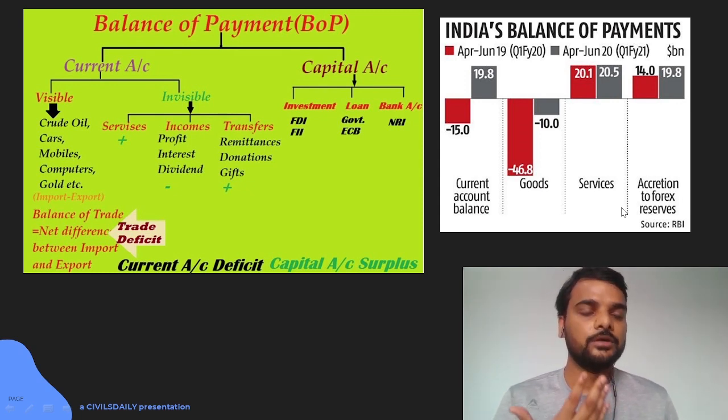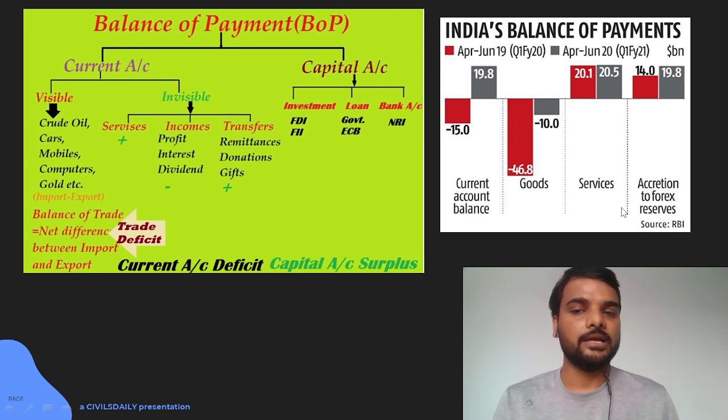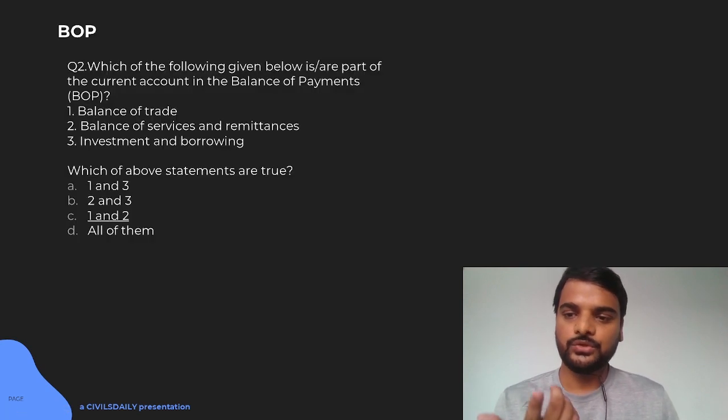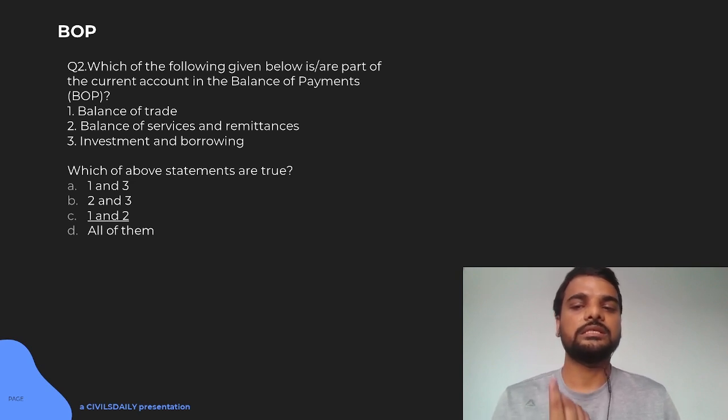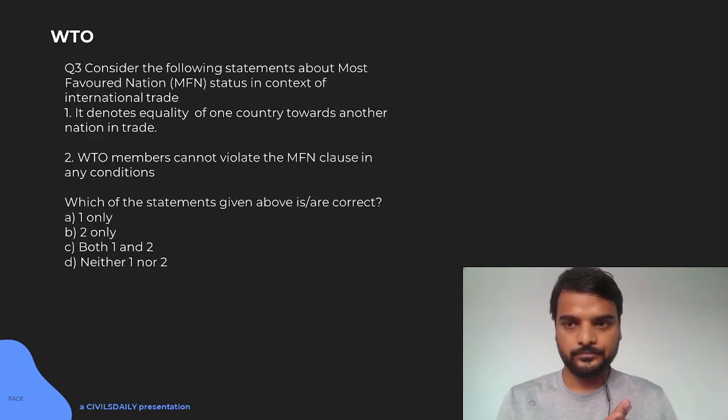Now India has around 400 billion dollars of foreign exchange, so we are in a comfortable position, all due to the positive in the capital account and somewhat in the services sector. So that is all here. Your answer here will be 1 and 2, and 3 will not be true because investment and borrowing is a part of the capital account.